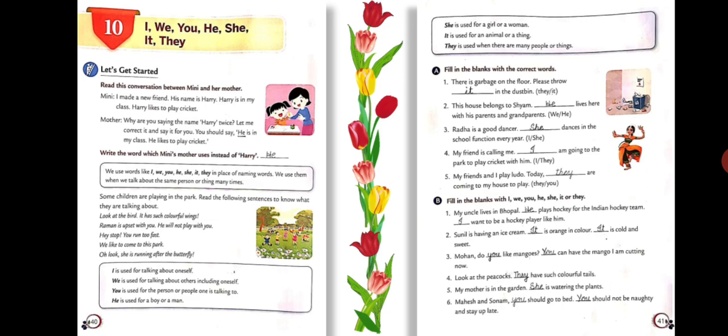Fine? Next is, my mother is in the garden. She is watering the plants. Here, the pronoun she is used because the subject is mother, who is a female. That's why she is used. Now the last one is, Mahesh and Sonam, you should go to bed. You should not be naughty and stay up late. The pronoun you is used here because we are talking to someone and the persons are more than one.